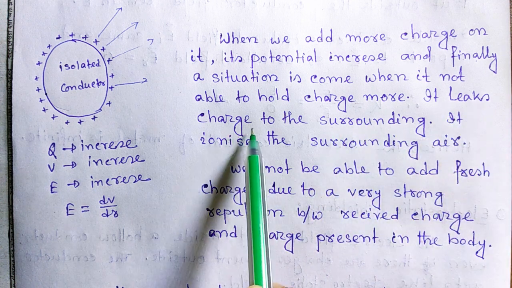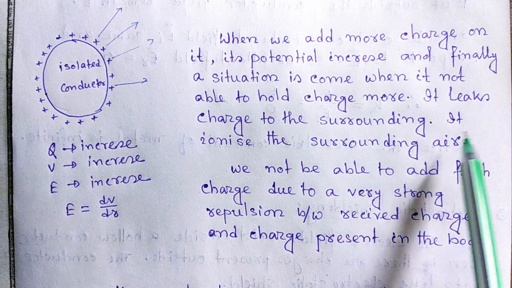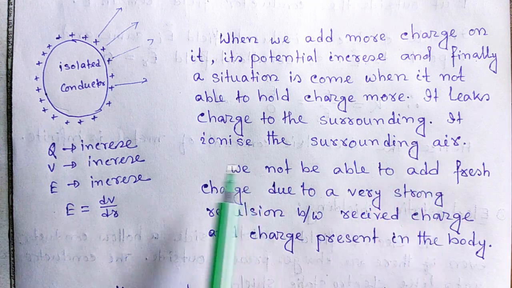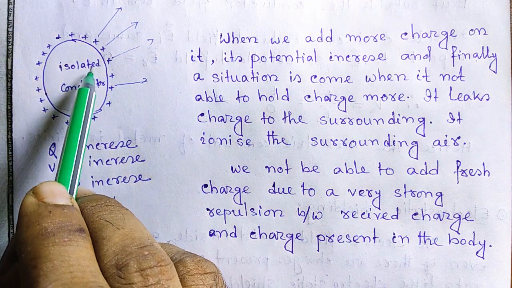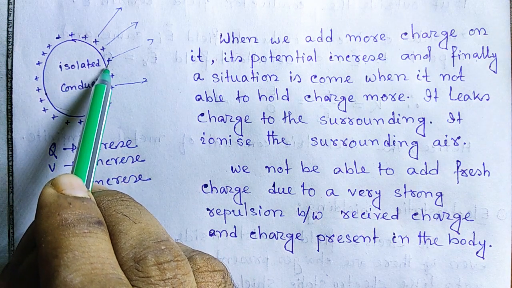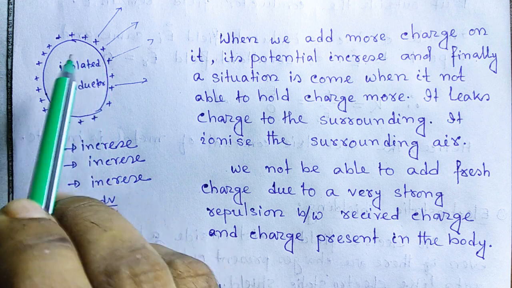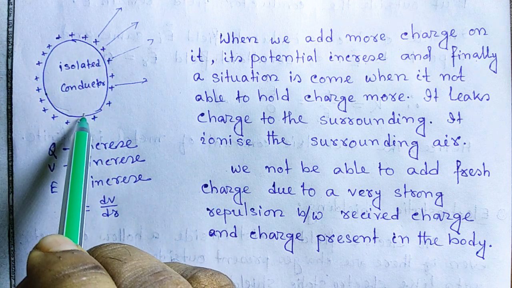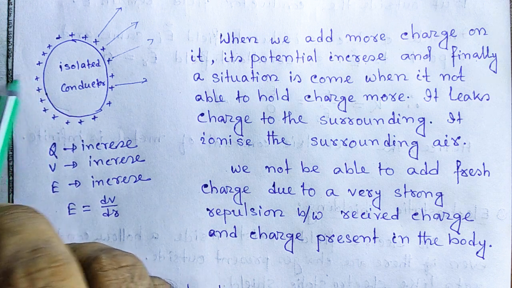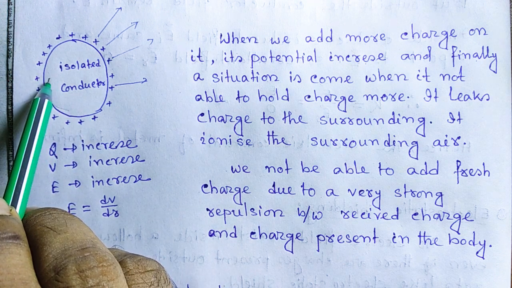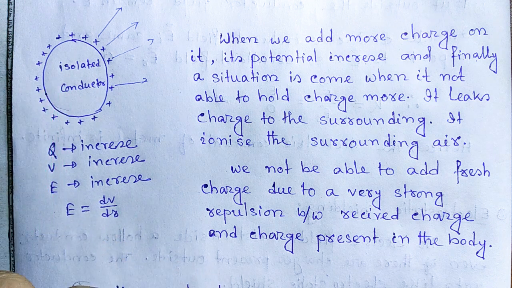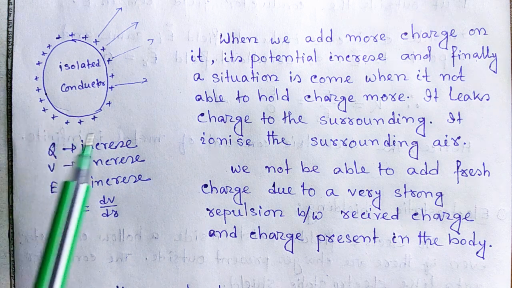It leaks the charge to the surrounding and it ionizes the surrounding air. When we give more charge, the electrostatic repulsion between the charge present outside of the conductor and the new charge coming into it increases, number one. And the second reason is